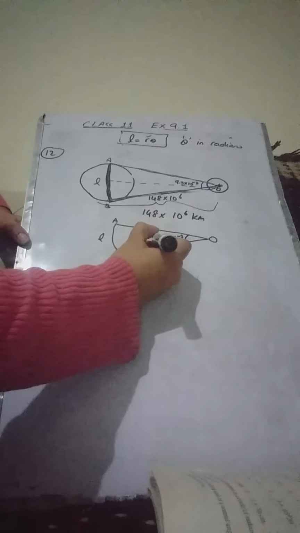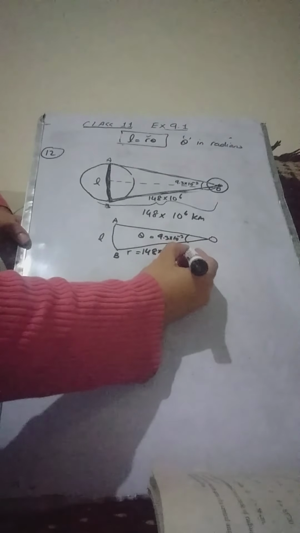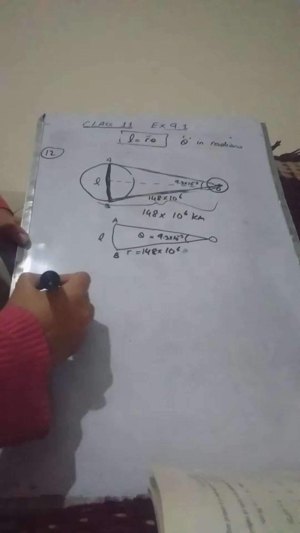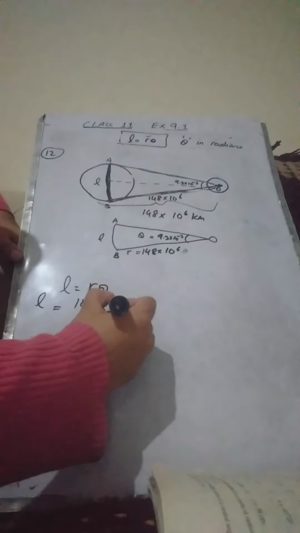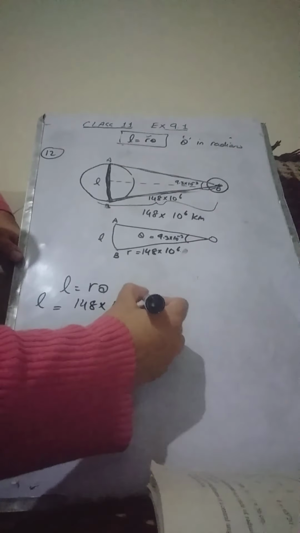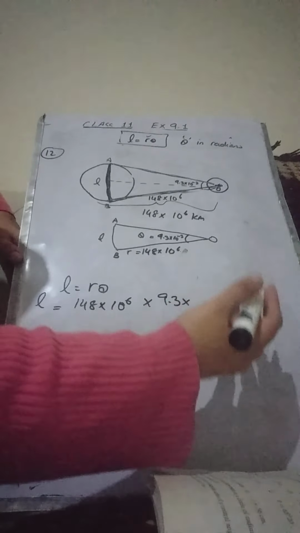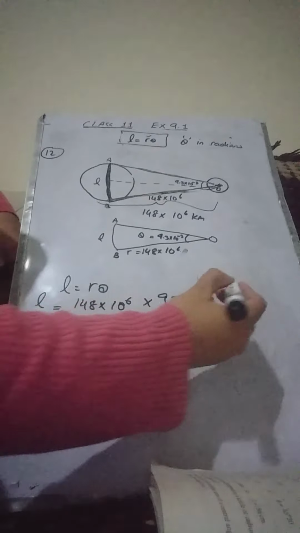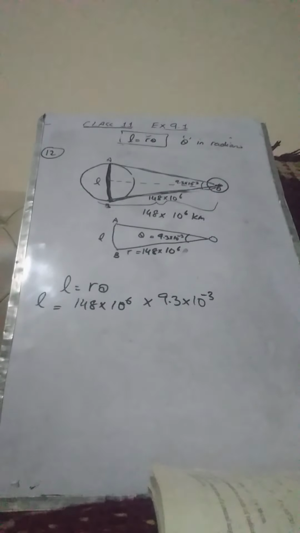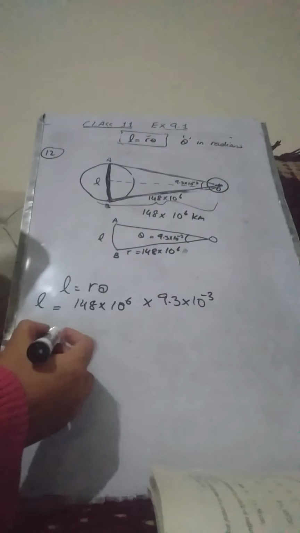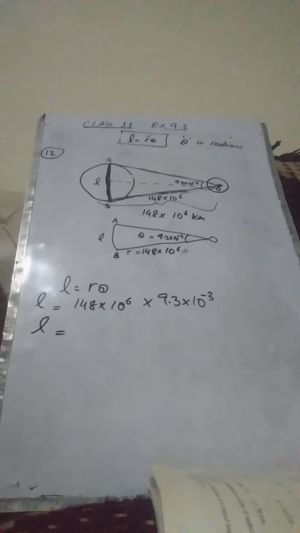The angle is 9.3 into 10 raised to power negative 3, so this is theta, this is r, and we need to find L. We know that L is equal to r theta, so putting the values of radius, which is 148 into 10 raised to power 6, into theta, which is already in radians, so we don't need to multiply it by pi by 180. So after multiplying these two, you will get the answer, let me use the calculator.